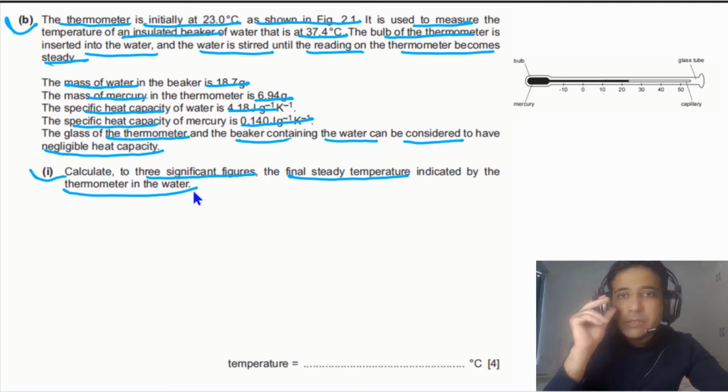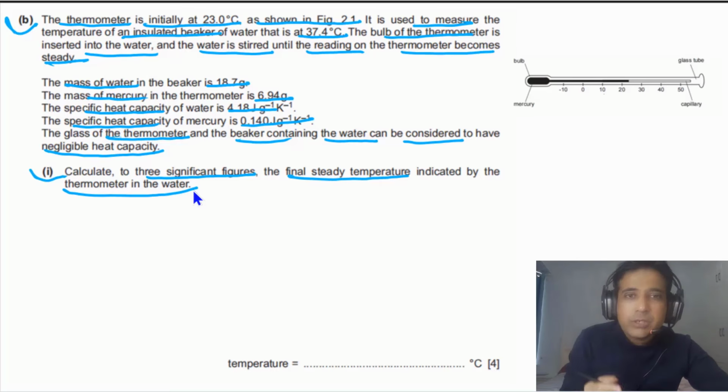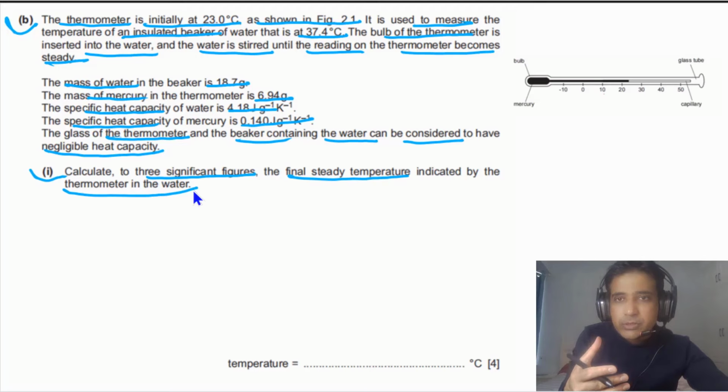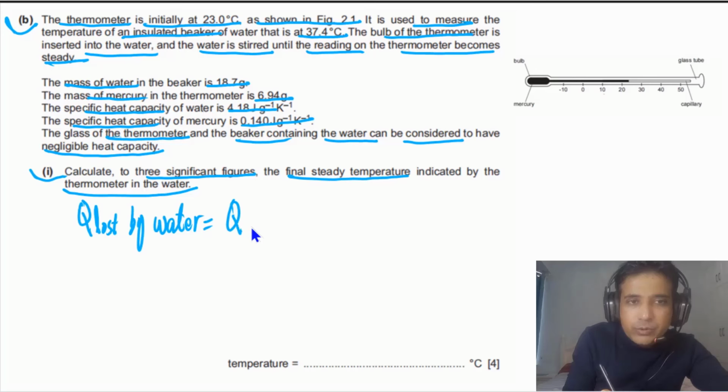Temperature of the thermometer. So in this case we have liquid and we have mercury. The liquid will lose heat, thermal energy, and mercury will gain. So simply we can say Q lost by water will be equal to Q gained by mercury. This is just energy conservation.